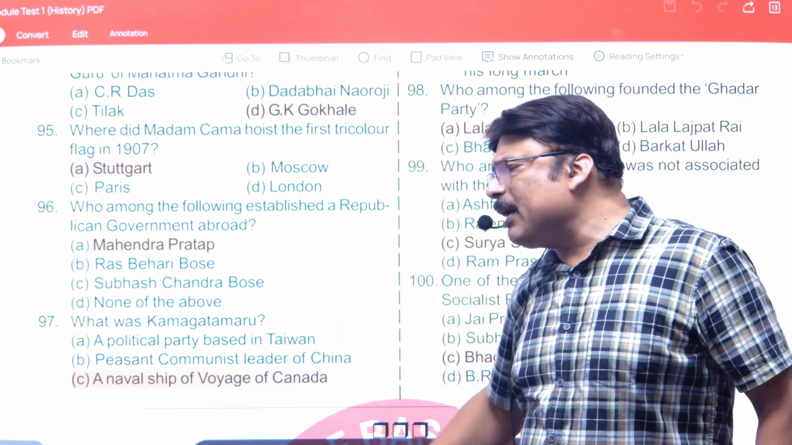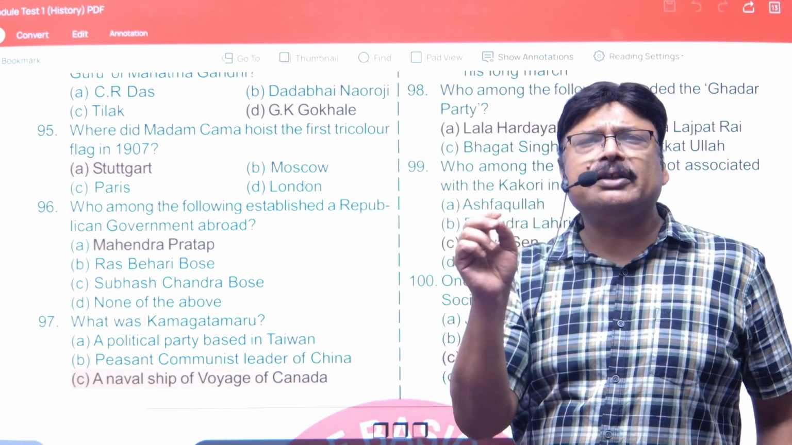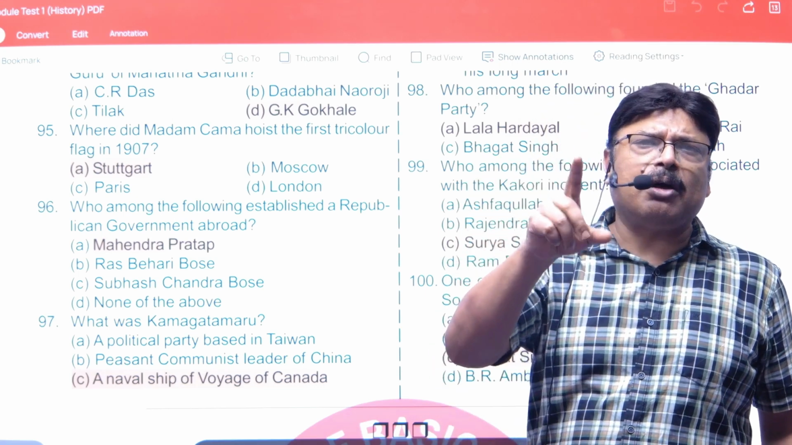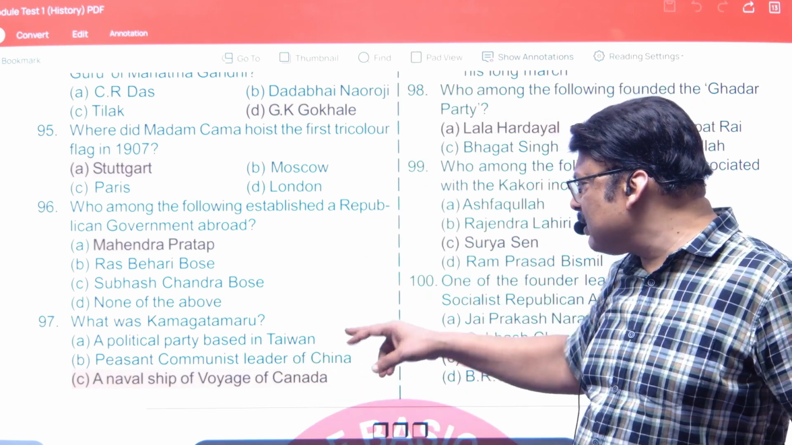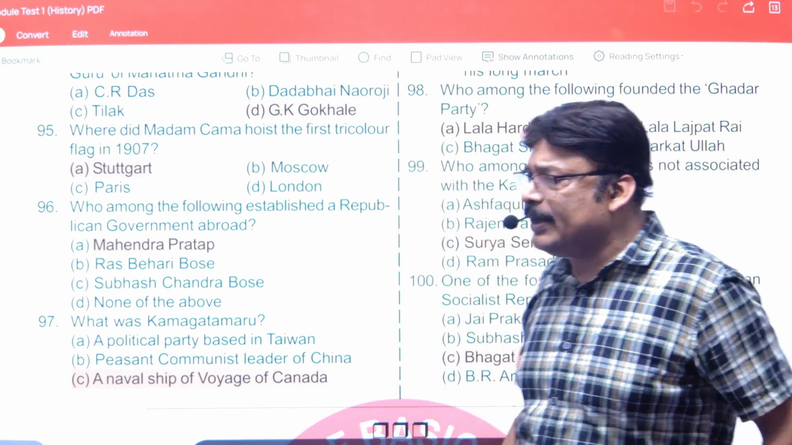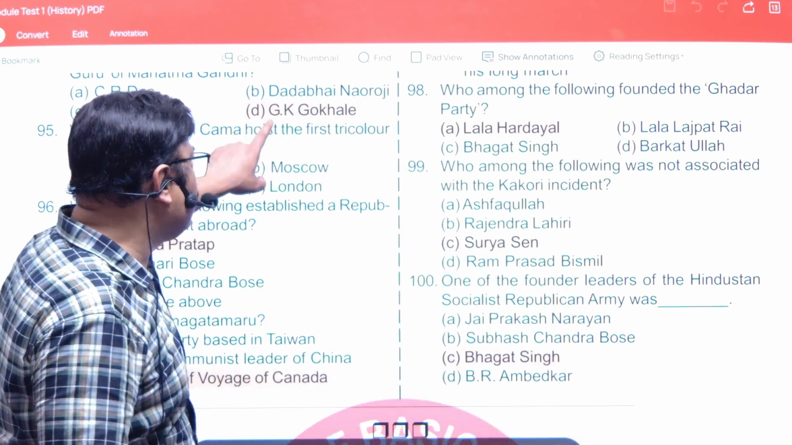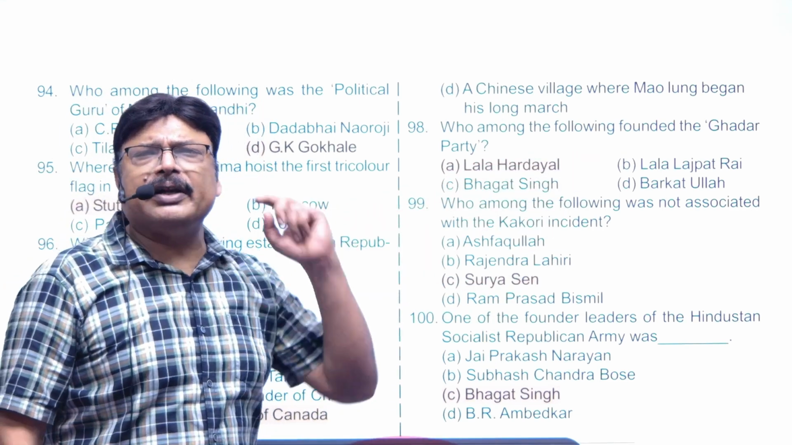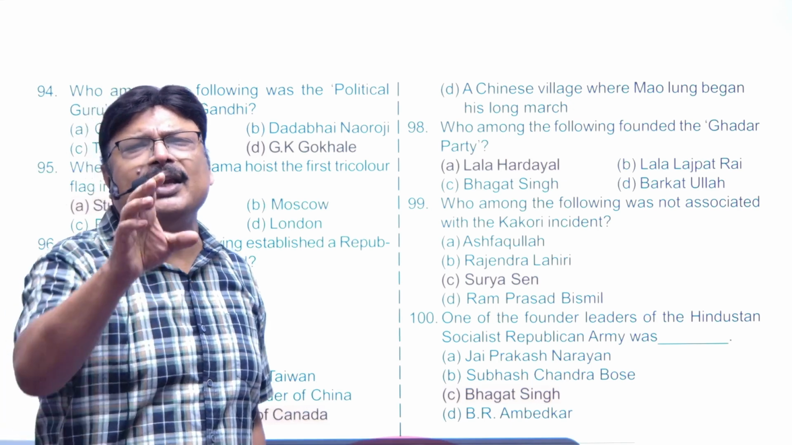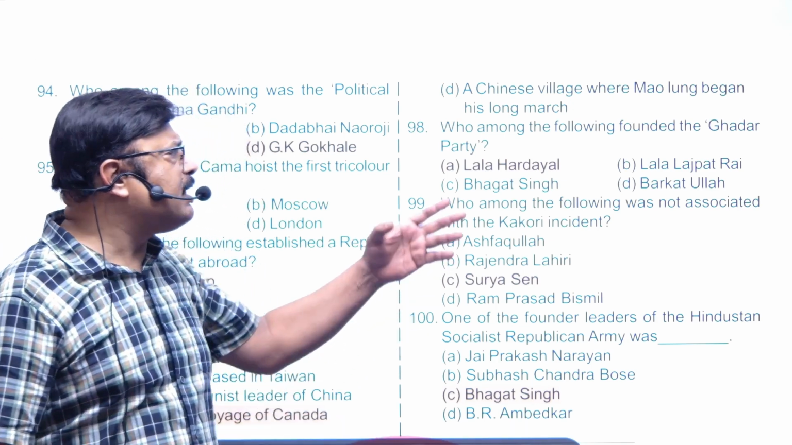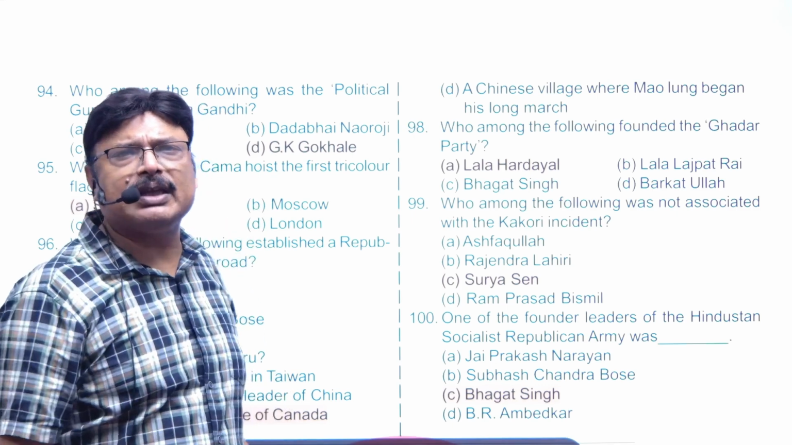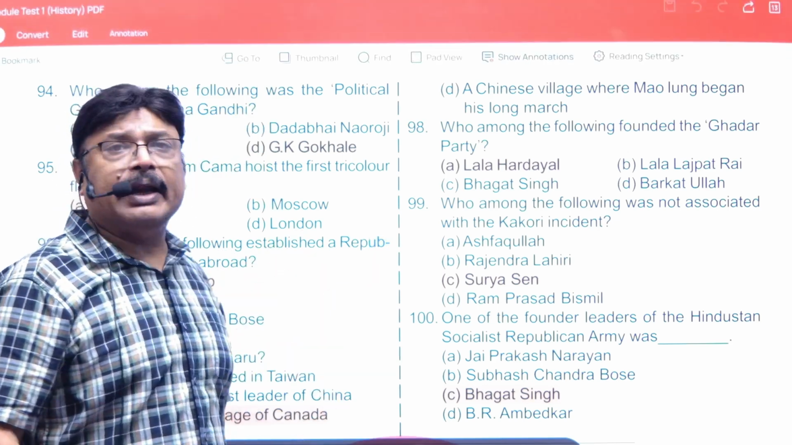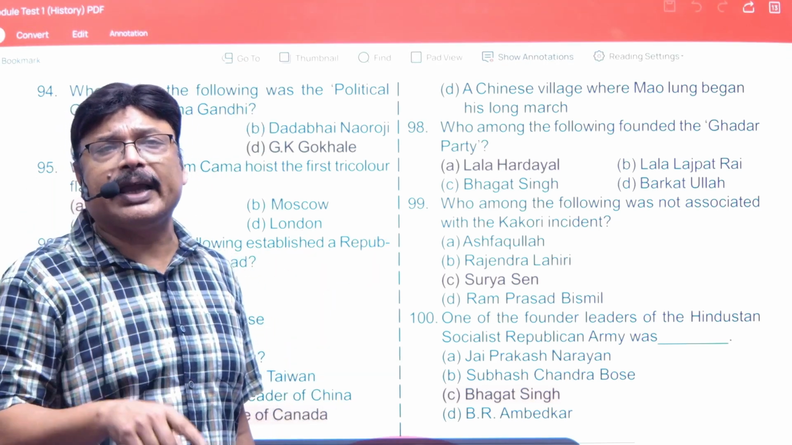What was Komagata Maru? It was the name of a Japanese ship which was hired by Gurdit Singh to travel from Hong Kong to Canada. So a naval ship voyage to Canada. So the answer is C. Now, 3 more questions to go, and the 98th one is, who among the following founded the Gadar Party? Gadar Party was founded in 1913 in San Francisco by Lala Hardayal. Sohan Singh Bhakna was the first president of this organization. They wanted to have once again a 1857 type revolt against the British.